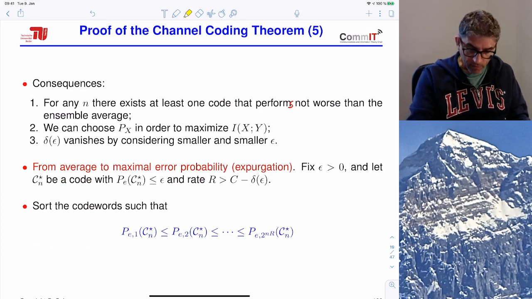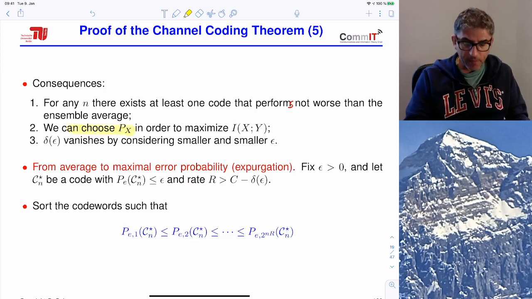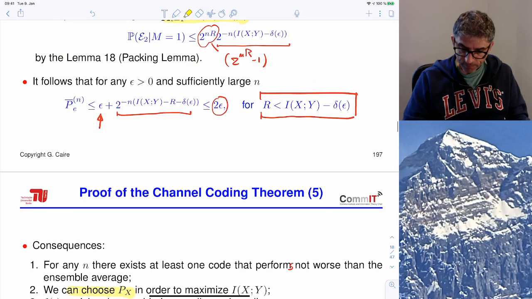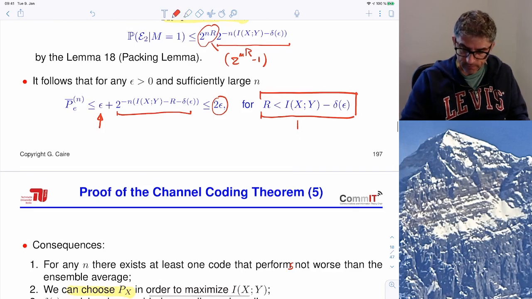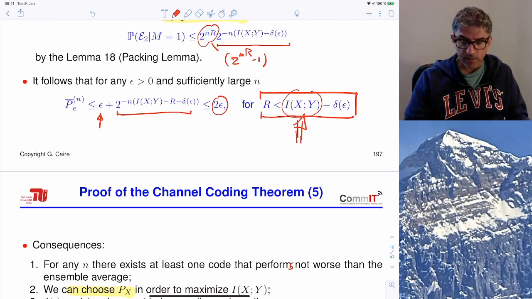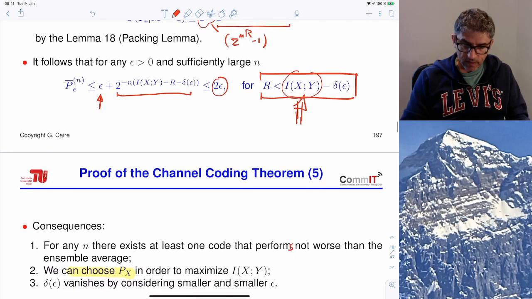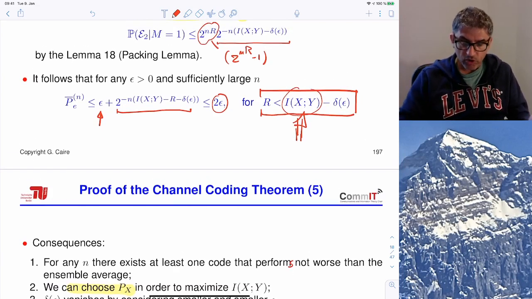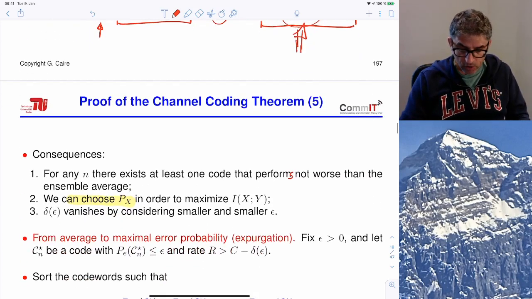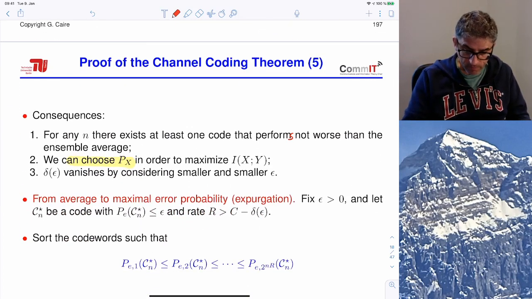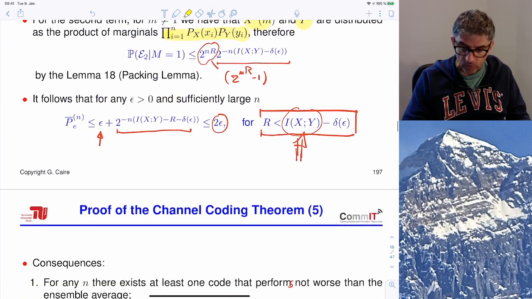Second, if you remember, we have chosen px in an arbitrary fashion, and we find this condition. So now we want to make this term as big as possible in order to have this condition as non-restrictive as possible, so in order to consider the largest possible set of achievable rates, we can maximize the mutual information with respect to px, and this condition will remain true.